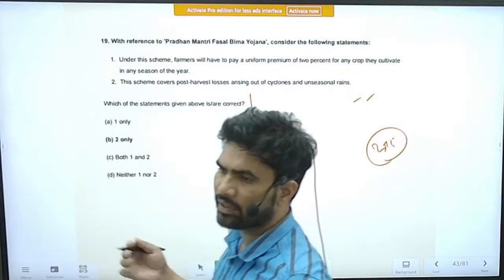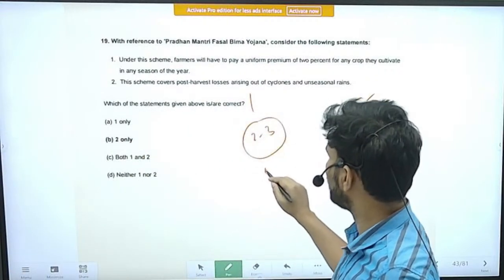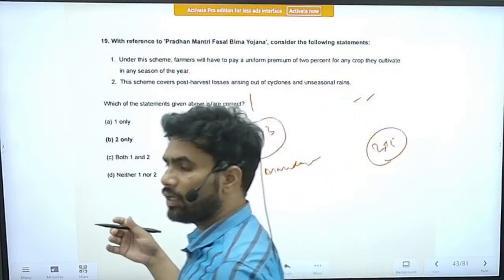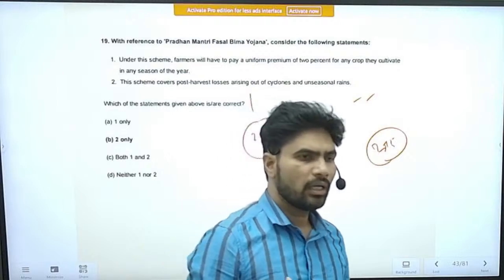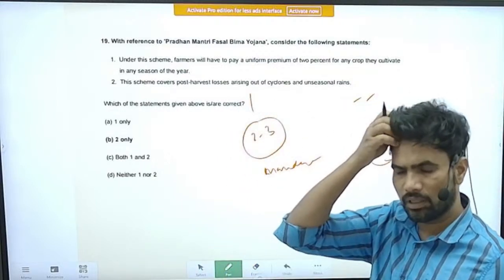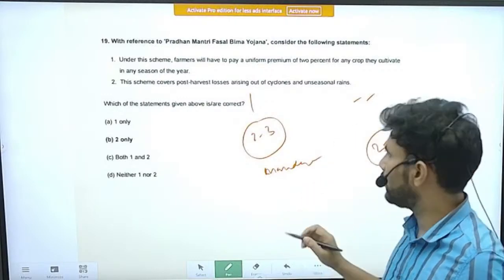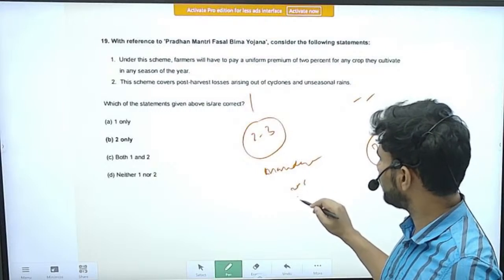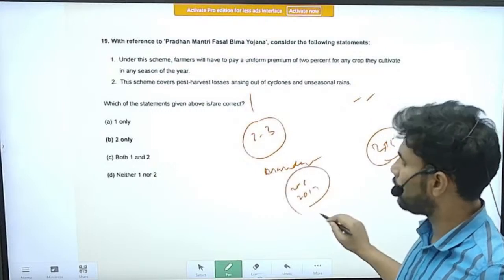But after that, we can say earlier it was mandatory for the farmers who were taking loans from the banks. And in the initial period, the scheme was brought in 2015 till 2016-17, all were enthusiastic about the scheme.